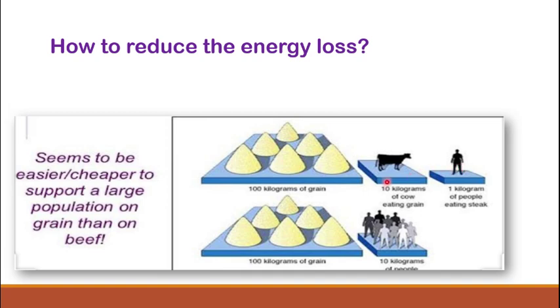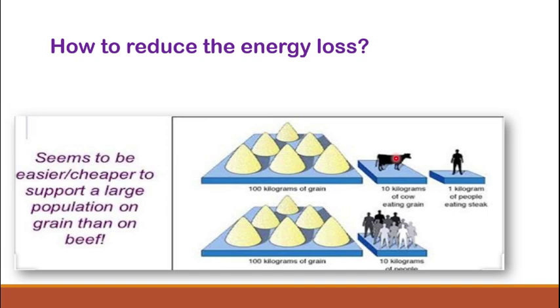So 100 kilograms of grains, we suppose, are eaten by only one cow. And of course, whenever energy is transferred from one level to the other, from producer to consumer, there is a loss of energy. Only a few percent, 10% of the energy, is transferred to the cow.